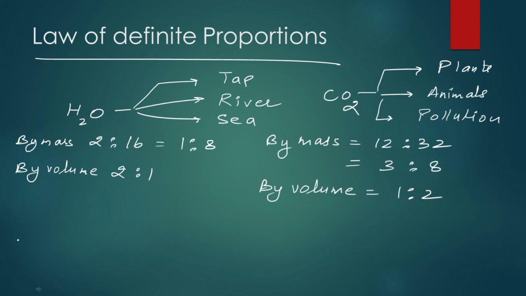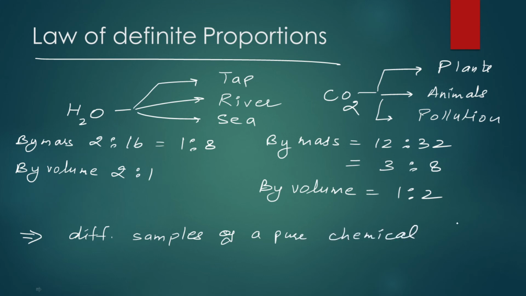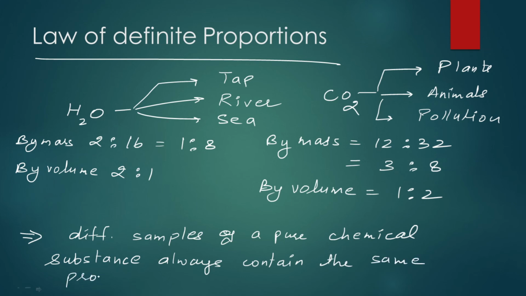So if you want to note down the definition, guys, is: different samples of a pure chemical substance always contain the same proportion of elements by mass. Okay, I hope it is clear.